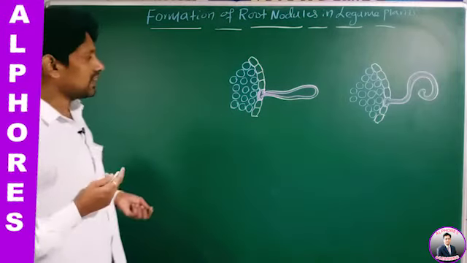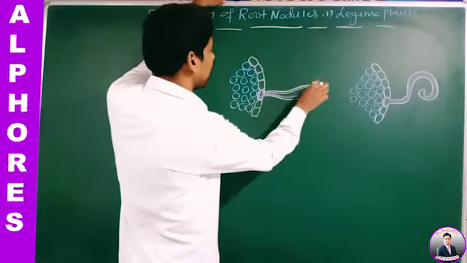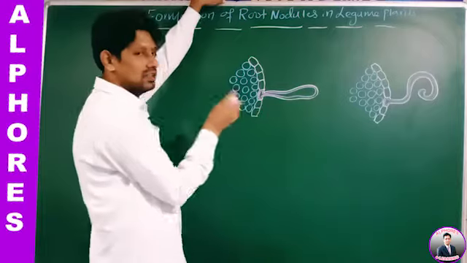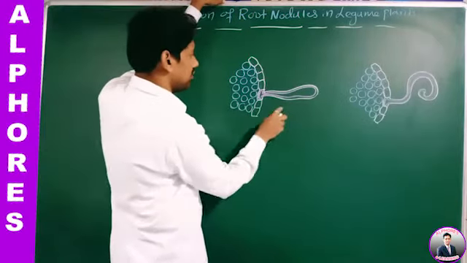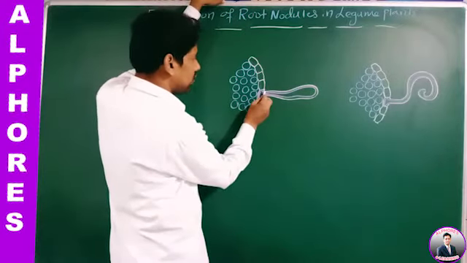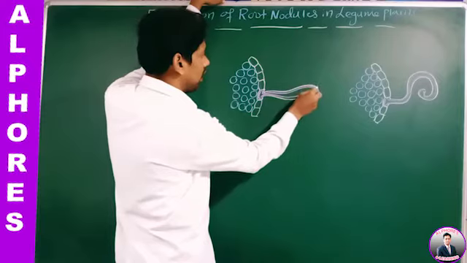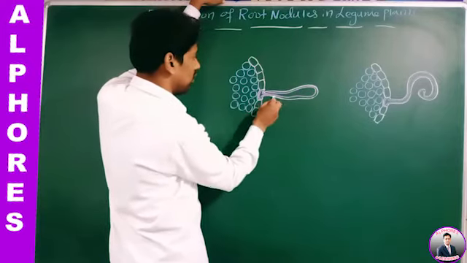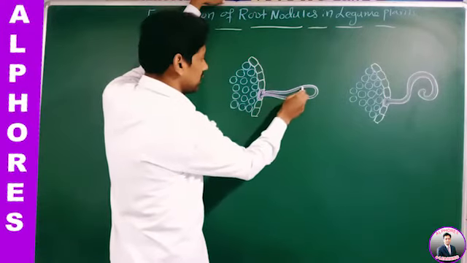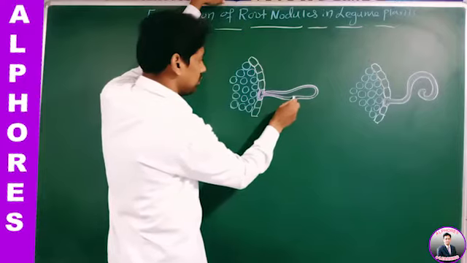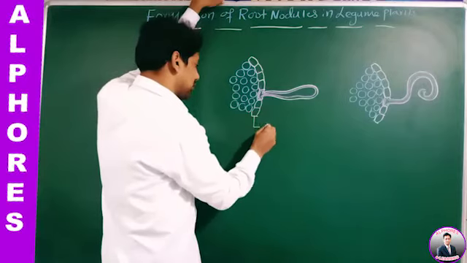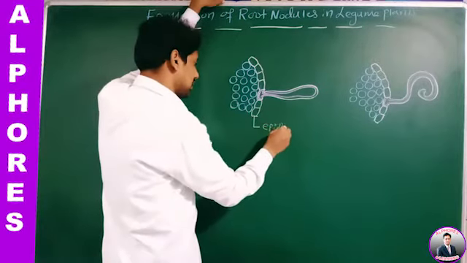For example, this is a root hair of a legume plant. In this root hair, this white layer is the cell wall of the root hair. This is the plasma membrane of the root hair. And this one is the epidermis.